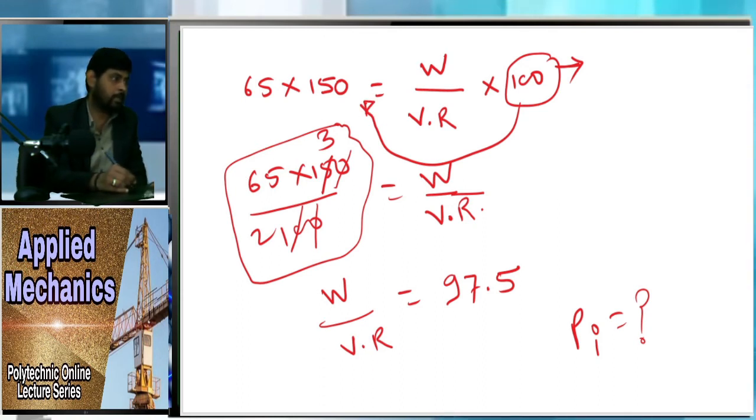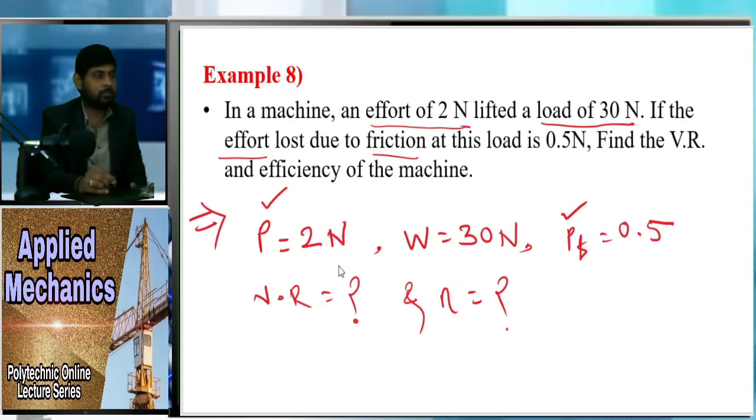In the recent problem, they have asked about the velocity ratio and efficiency. You can see in the previous problem they gave efficiency, here they have not given us efficiency. So they can make slight changes like this in your problem. So you will be able to solve all the variations of this problem.